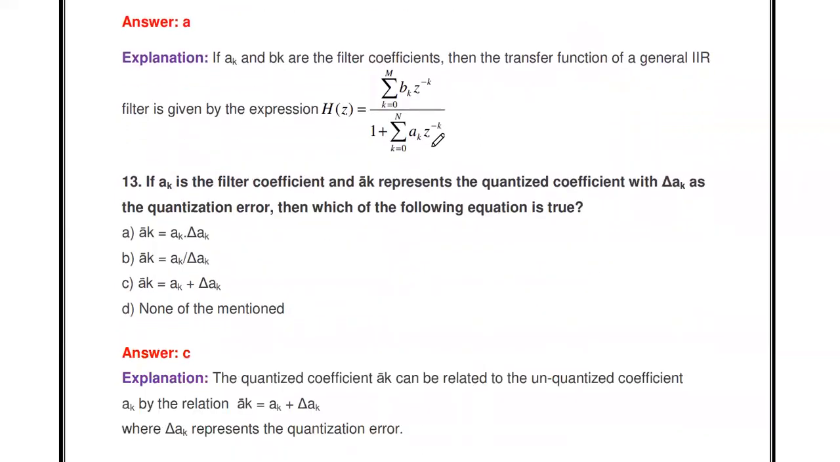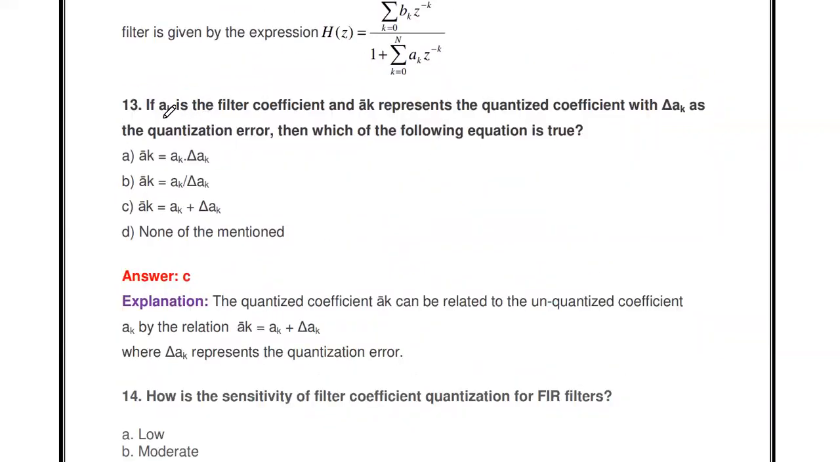Then the next one: if a_k is the filter coefficient and a_k bar represents the quantized coefficient, with delta a_k as the quantization error, which of the following equations is true? The unquantized filter coefficient is a_k, and a_k bar is the quantized output. Then delta a_k is the difference between these two; that is the quantization error. Then which one of the following is true?